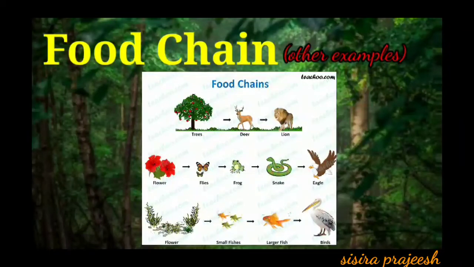The third picture, flowers or plants are there. So it is eaten by the small fishes inside water bodies like river, lake, ocean, sea, etc. And the small fishes are eaten by the bigger fishes. The bigger fishes are eaten by the birds, and when the bird dies, its body becomes nutrients for the soil, and a new plant grows from the soil.